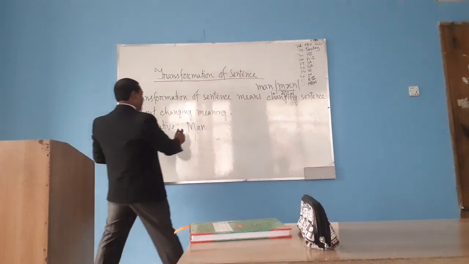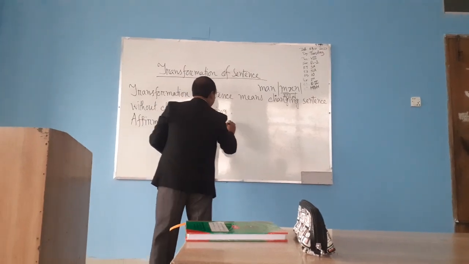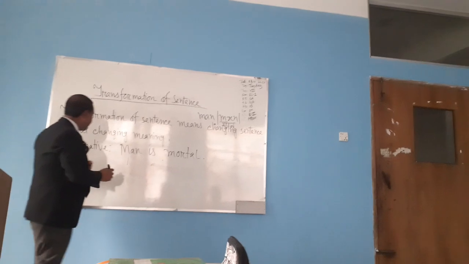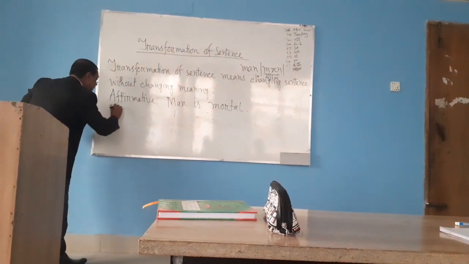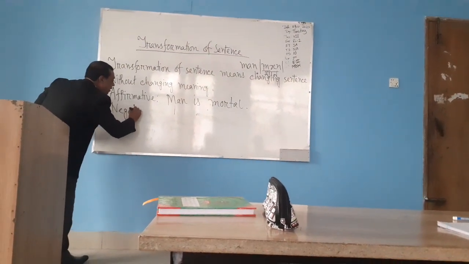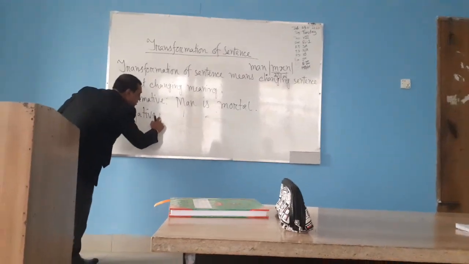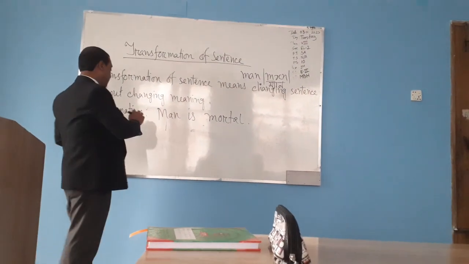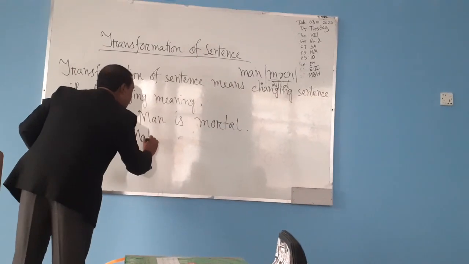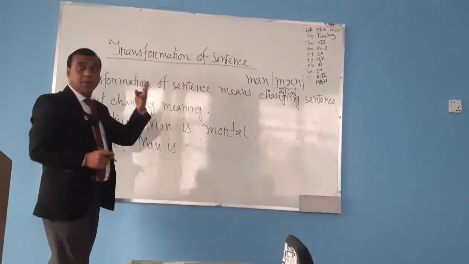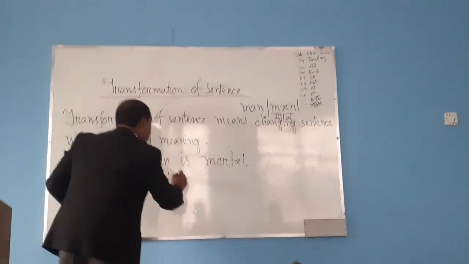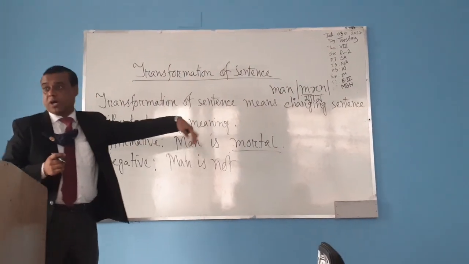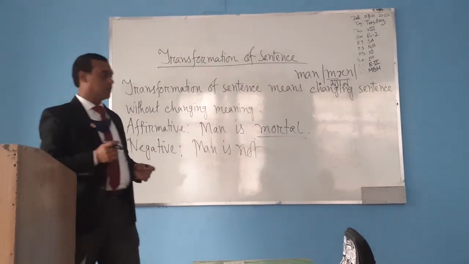So, affirmative: Man is mortal. We will turn it into negative. What have I said? First of all, you have to write the subject first. Man is. Then you have to use not. Then you have to use the opposite word of that given word.